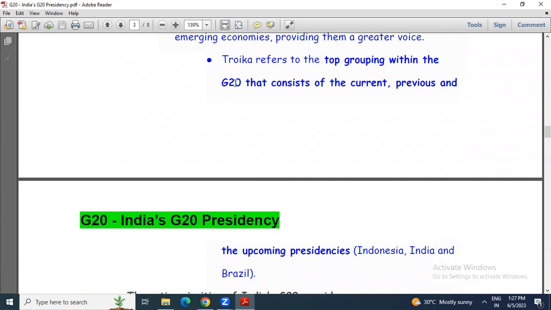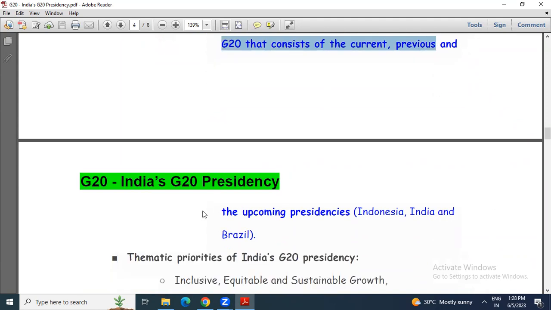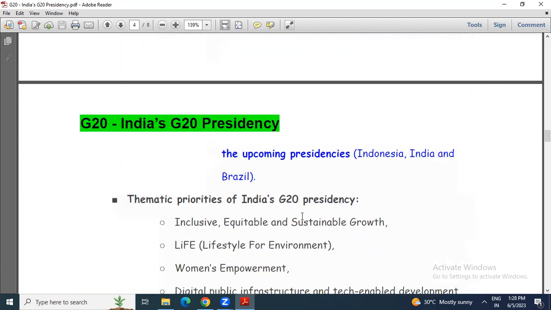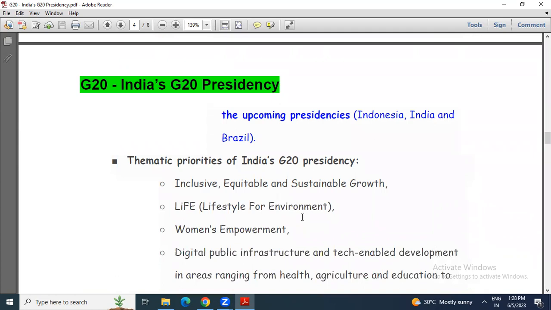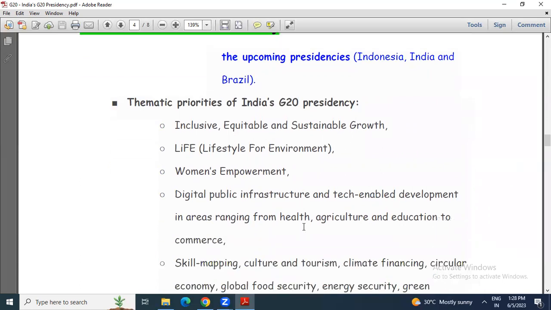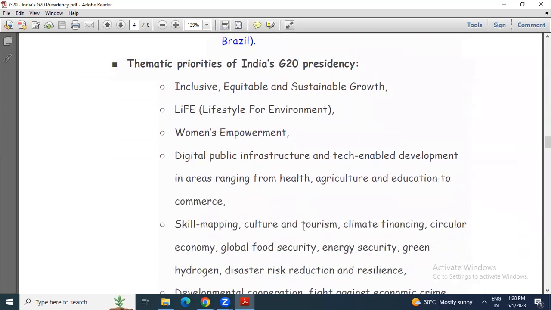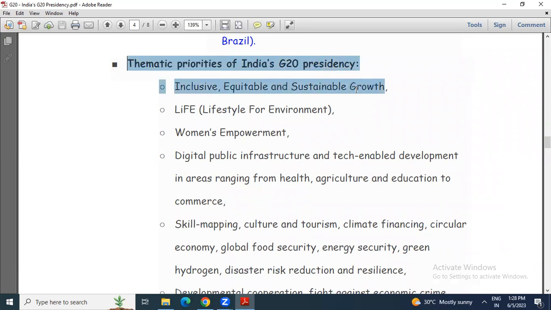Now, how do we define Troika? Troika refers to the top grouping within the G20 that consists of the current, previous, and the upcoming presidencies. Like in this case, Indonesia is the previous, India is the current, and Brazil is the upcoming: Indonesia, India, and Brazil. Now, what are the thematic priorities of India's G20 presidency?